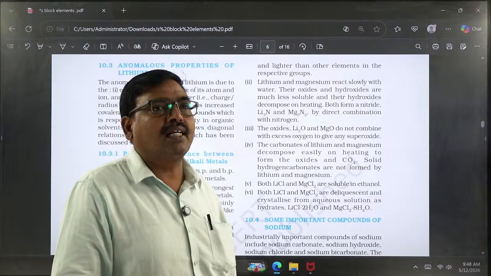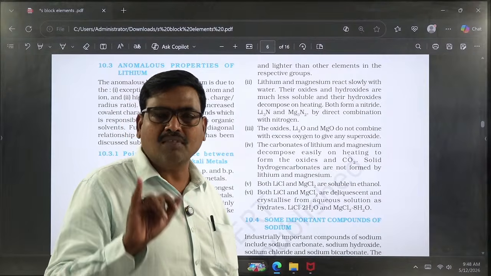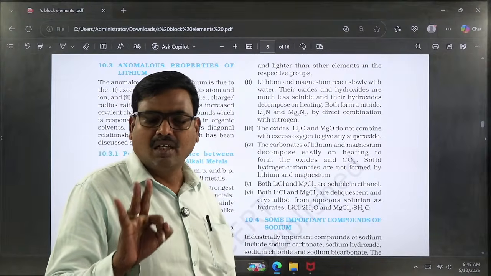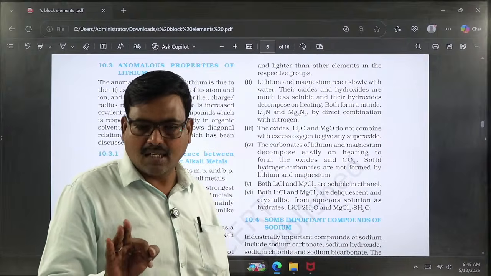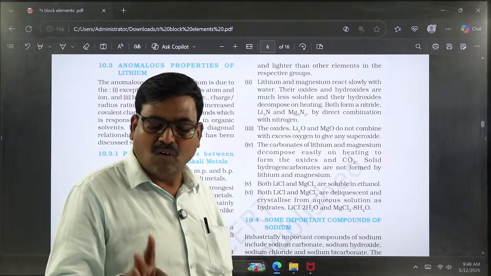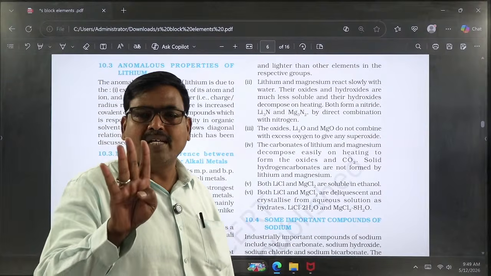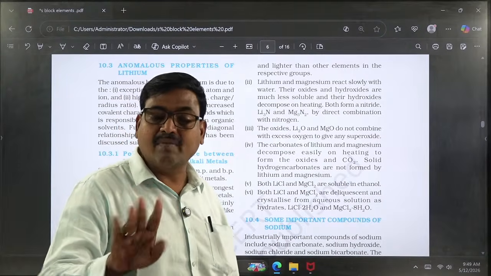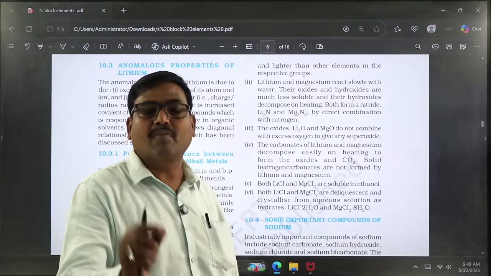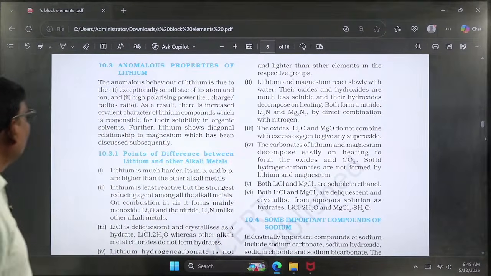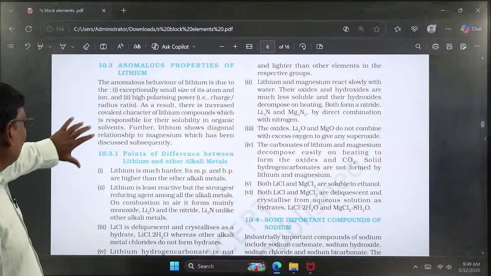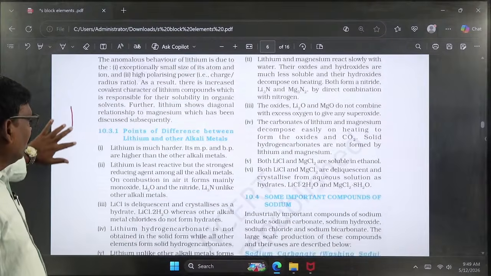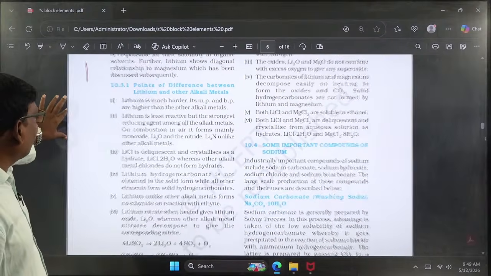So, what are the reasons for anomalous behavior? First, the small size of the atom; second, the high electronegativity of the top element; number 3, absence of d orbitals; and number 4, high polarizing power. Based on these 4 properties, the top element will always exhibit somewhat different properties than the rest of the elements in that group. Here, the top element in this group is lithium. That lithium exhibits somewhat different properties than the rest of the elements in this group.